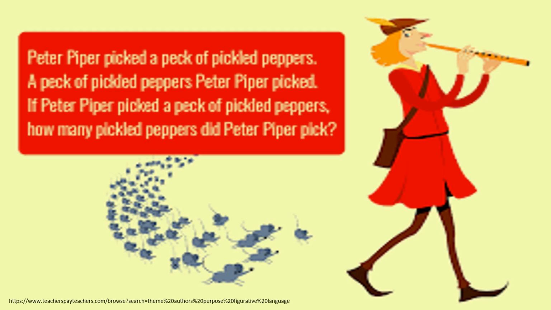When you were small, you have heard the story of the Pied Piper. Here there is a paragraph about the Pied Piper. Let us read it. Peter Piper picked a peck of pickled peppers. A peck of pickled peppers Peter Piper picked. If Peter Piper picked a peck of pickled peppers, how many pickled peppers did Peter Piper pick? It is nothing but a tongue twister where the sound of P is repeated several times. That is called alliteration.